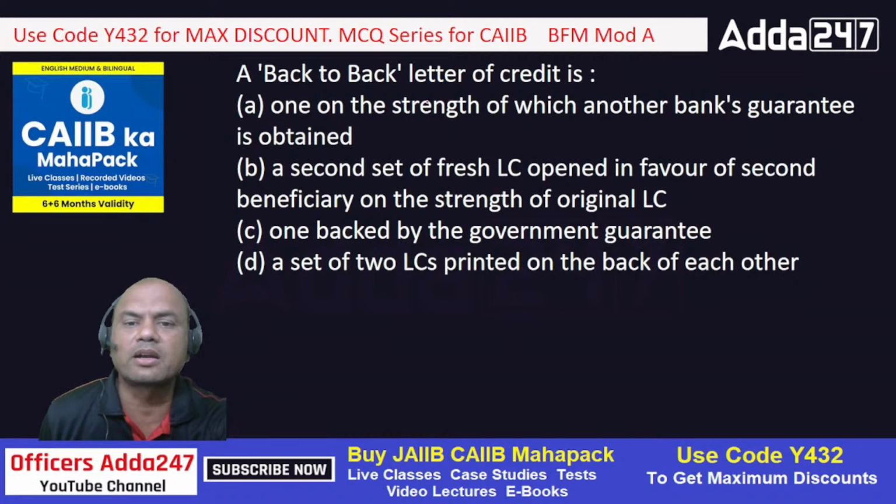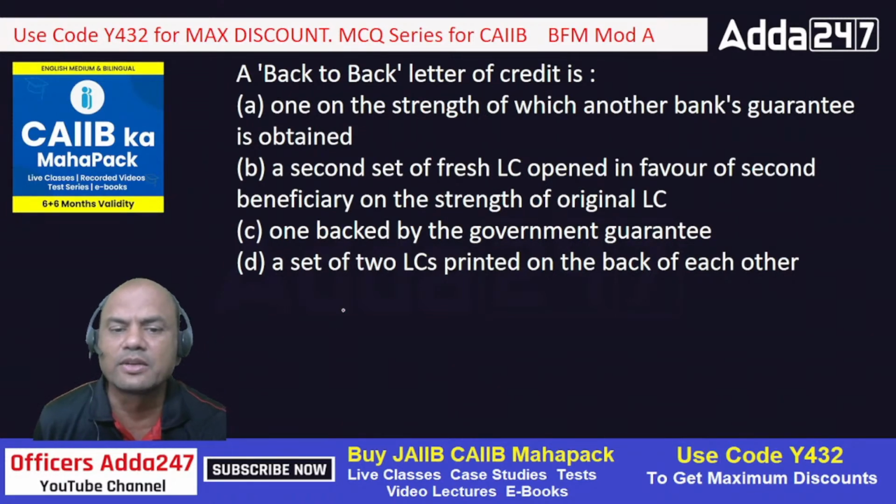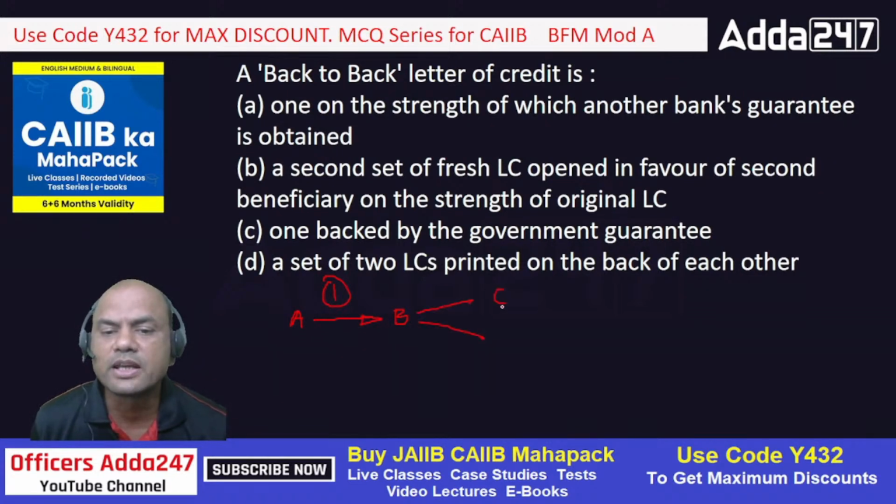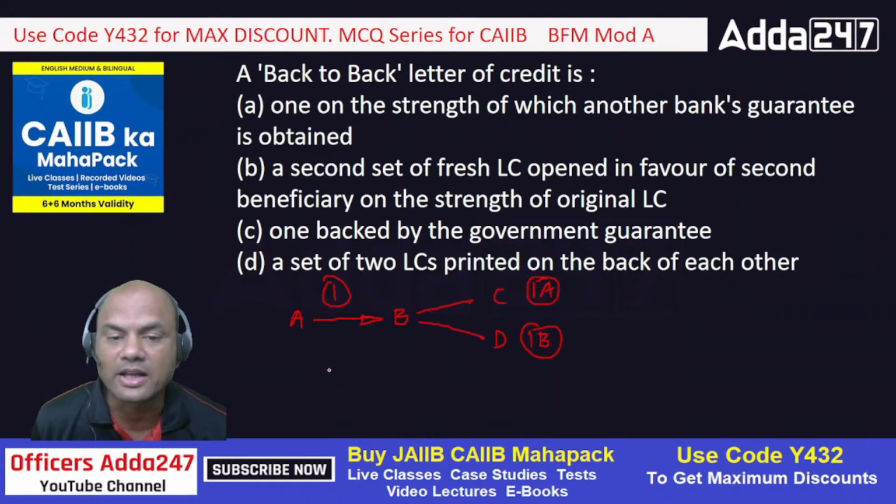A back-to-back credit LC is, so that is the same as transferable LC. Only the difference is here. The difference I'll tell you. A issues the LC to B. Okay. LC number 1. Now in transferable credit, what did we do? B issues the same LC into 2 parts, 1A and 1B, to C and D. That's what he did in transferable LC. That is transferable. I'll write it over here. Transferable.